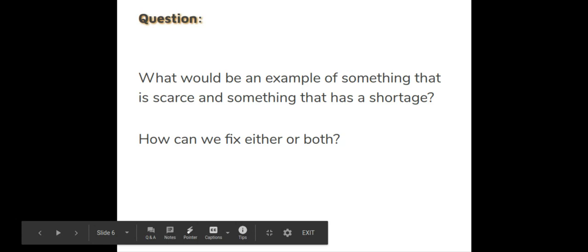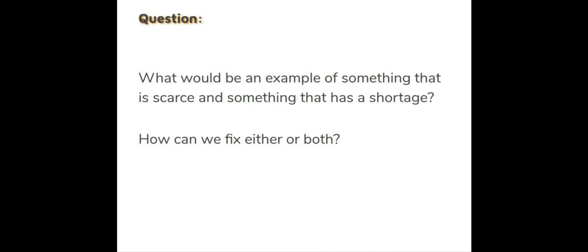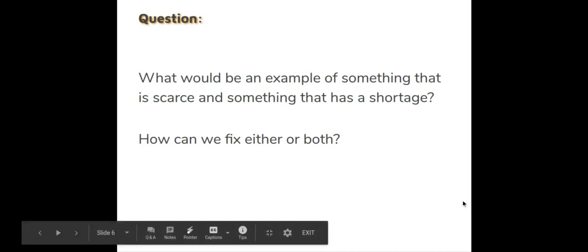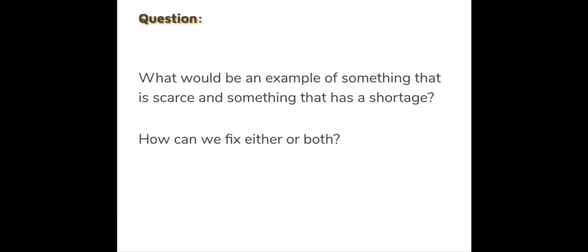Okay, so an example of something that is scarce, like we talked about, diamonds, oil, and something that has a shortage would be the mask. How can we fix either? Well, either or both. So with either of them, we can find alternatives. Okay. With the scarcity, we have to find alternatives. With shortages, we can either find an alternative, or just wait for the shortage to run out because it's just